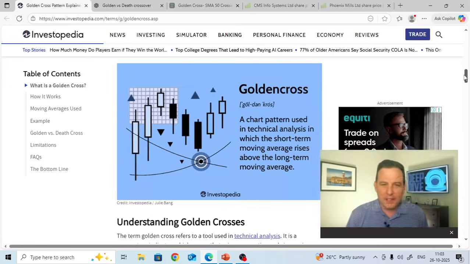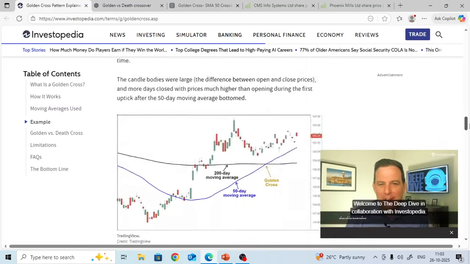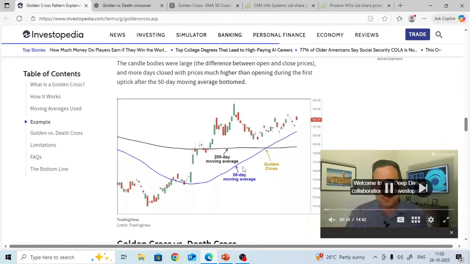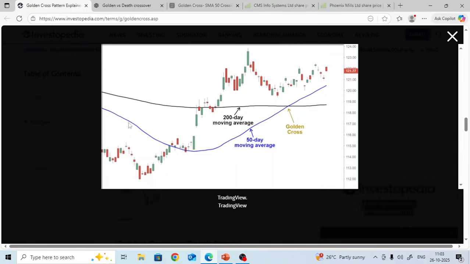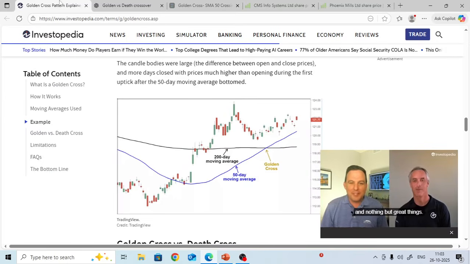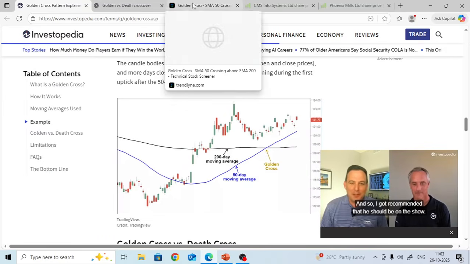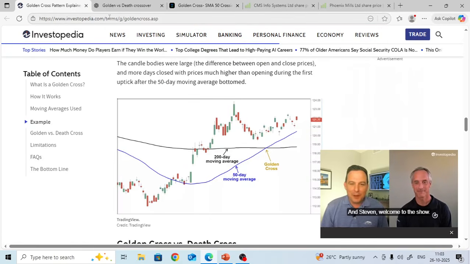On this particular website, they are explaining with a chart also. Just see this chart. This blue line, the 50 days moving average, is rising above the 200 days moving average. This is about golden crossover. What about death crossover? It's simply the opposite of golden crossover.